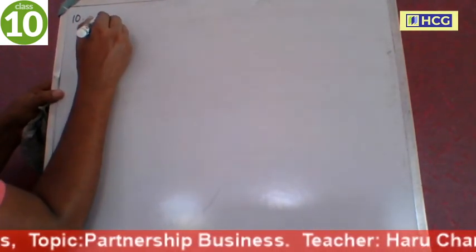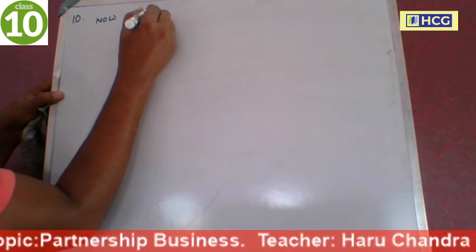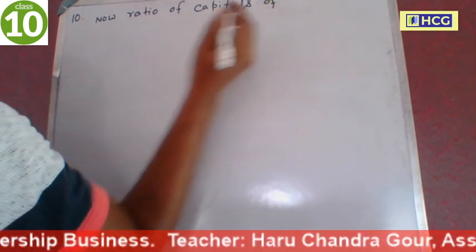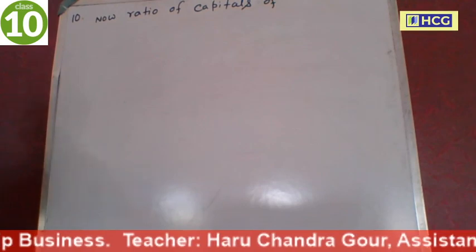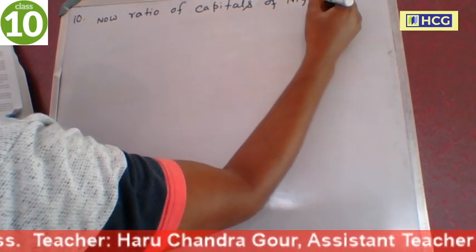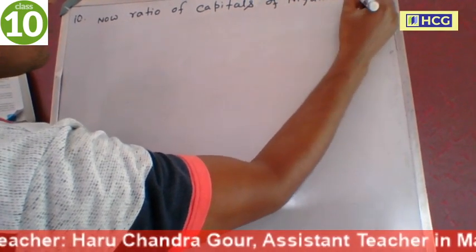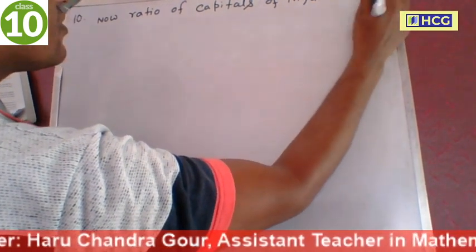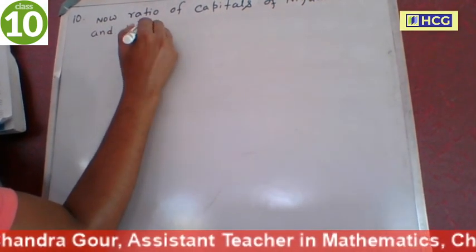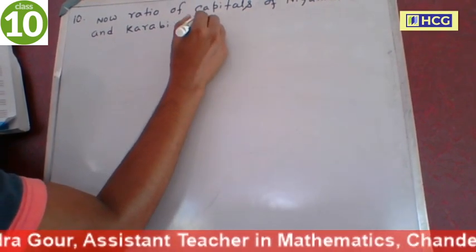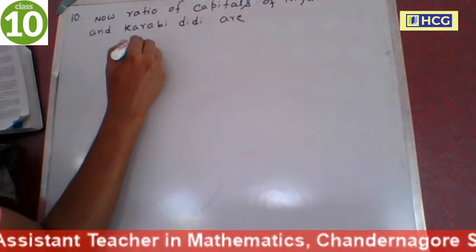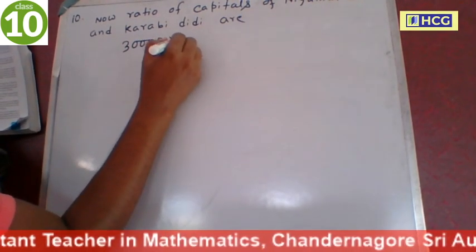So now the ratio of capitals of Niyamot Chacha and Korobi Didi are: 30,000 is invested 6 months,